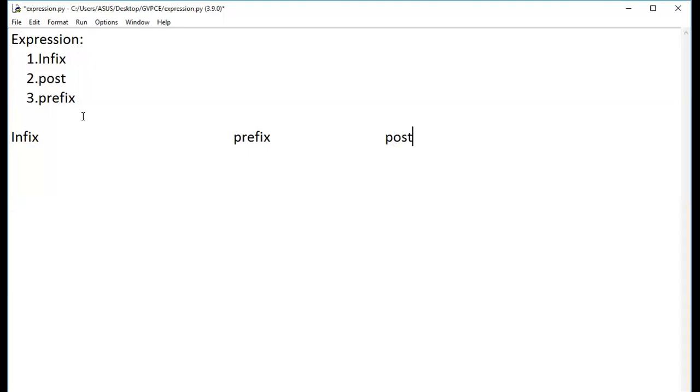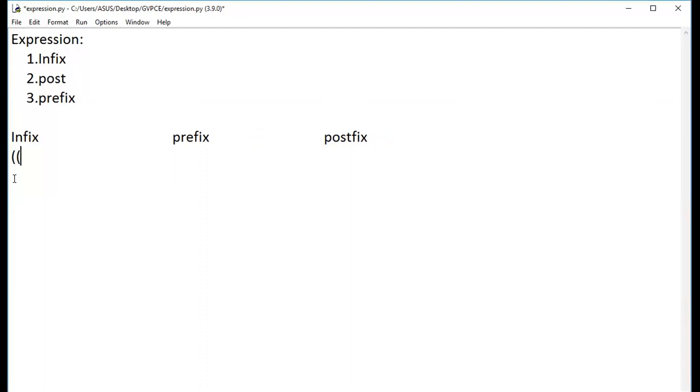Guys, this concept is very important. You'll get MCQ questions on this. They'll give some expression and ask us to find the appropriate prefix and postfix expression for the given expression. So you should know how to solve this one.